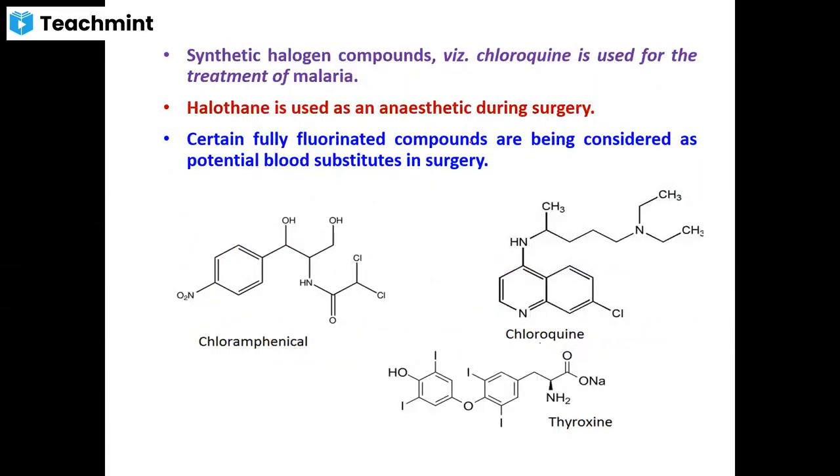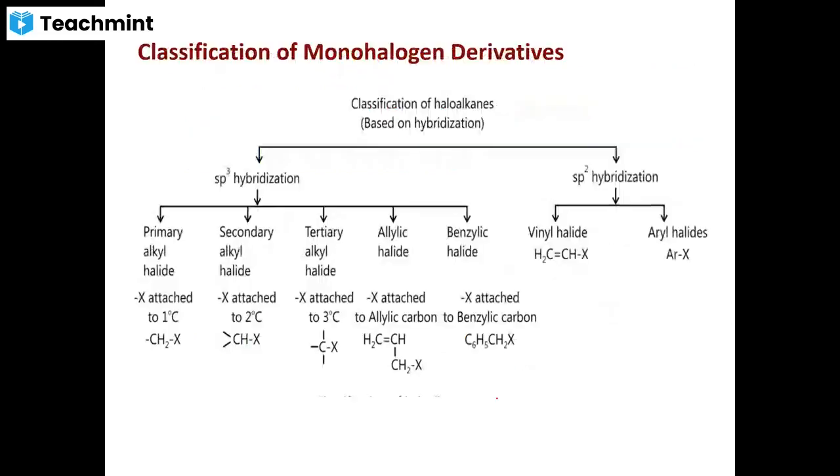So you may find here some important molecules. Chloramphenicol, which is used in the treatment of typhoid. Chloroquine, an anti-malarial drug. Thyroxine, which is used for the treatment of goiter.